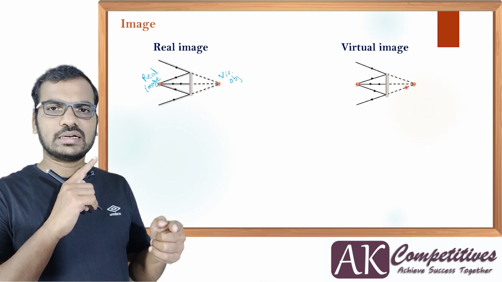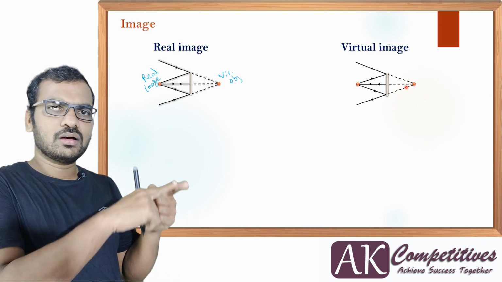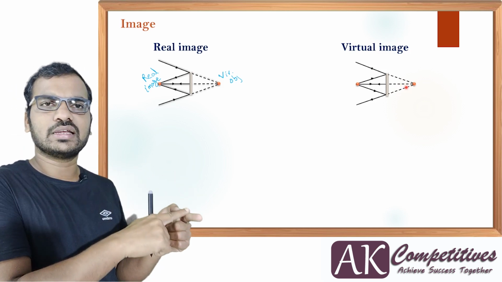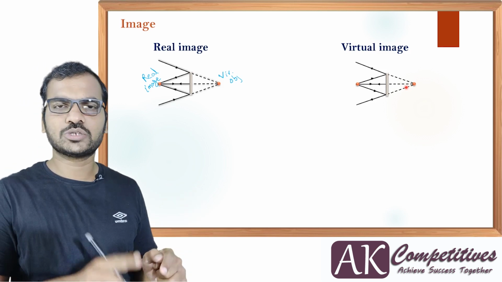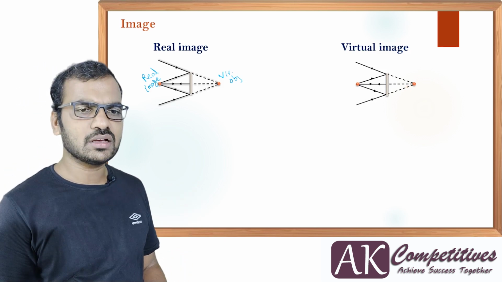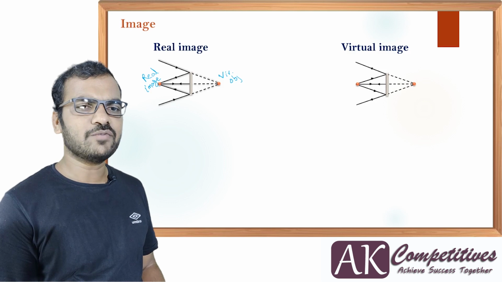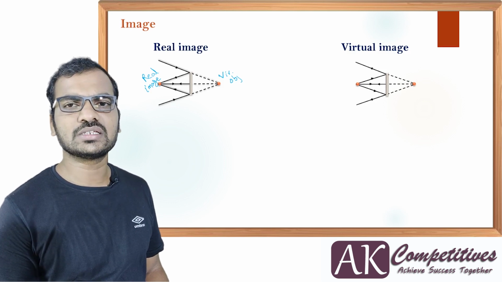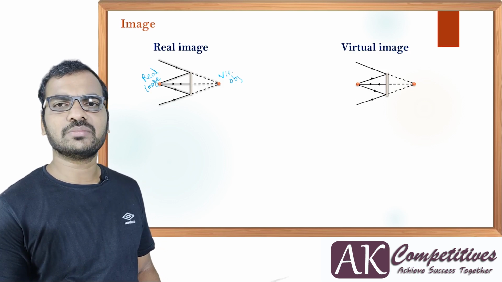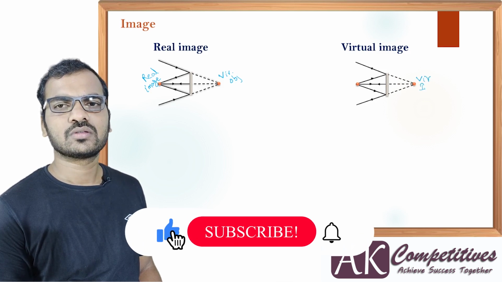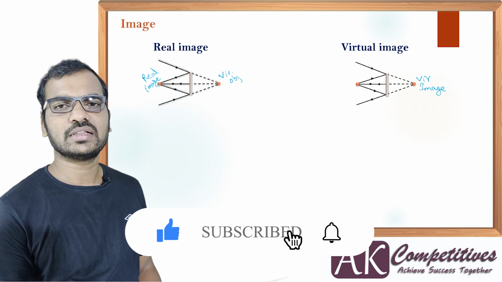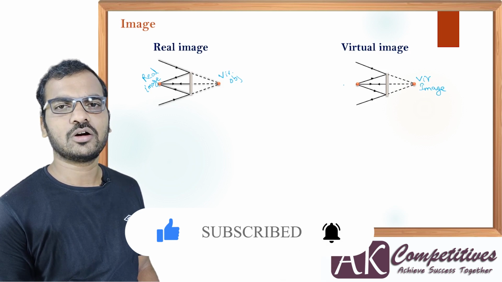So a diverging beam before reflection means a real object, and a diverging beam after reflection gives you a virtual image. A plane mirror has exactly the opposite nature: for a real object it creates a virtual image, and for a virtual object it creates a real image. So this is a virtual image, and this is a real object.